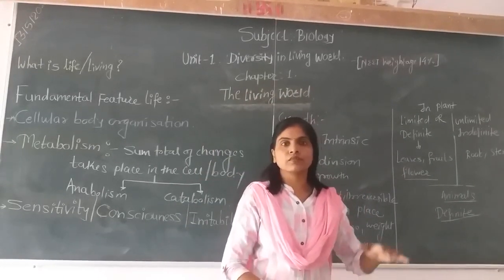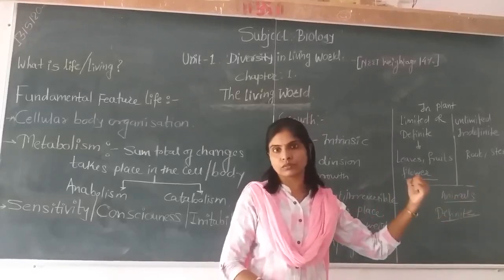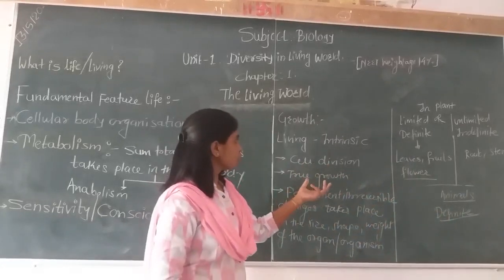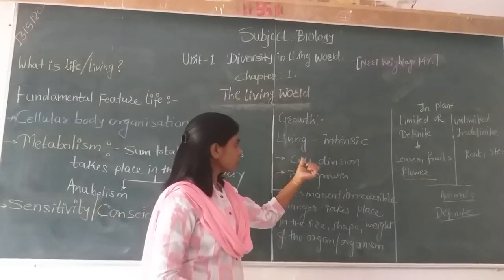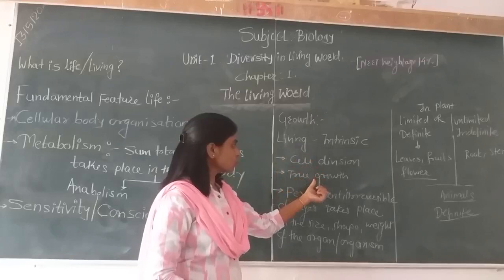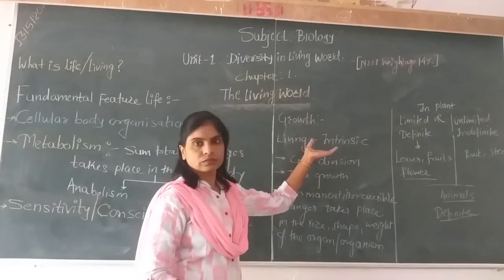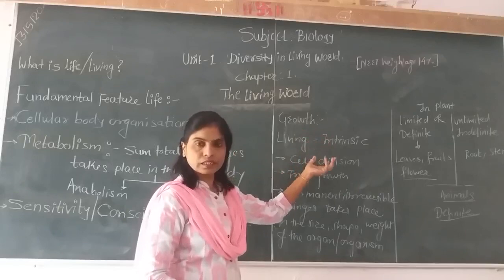So in this manner, whether it is limited or unlimited growth, definite or indefinite growth, this growth is observed in living organisms just because of cell division. It is a permanent, irreversible change in shape and size, and this growth is called true growth. It is only because of internal factors, that is cell division.